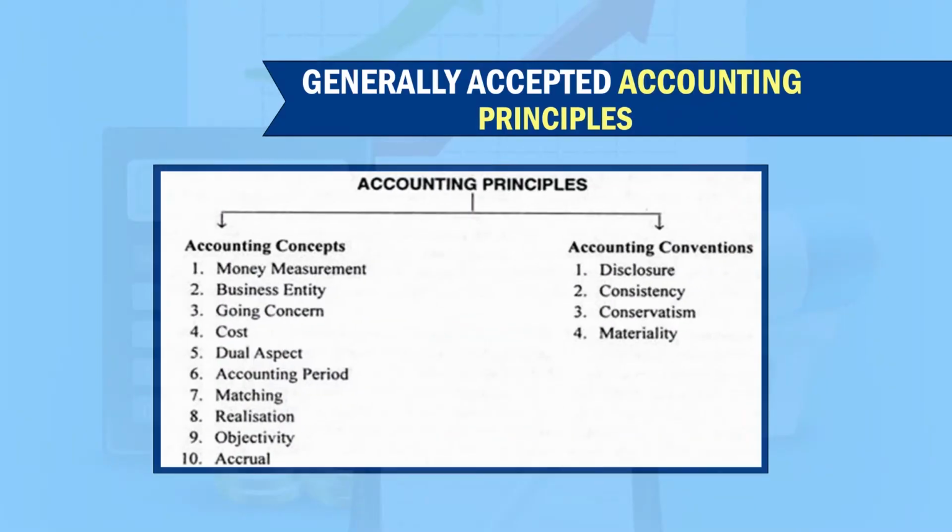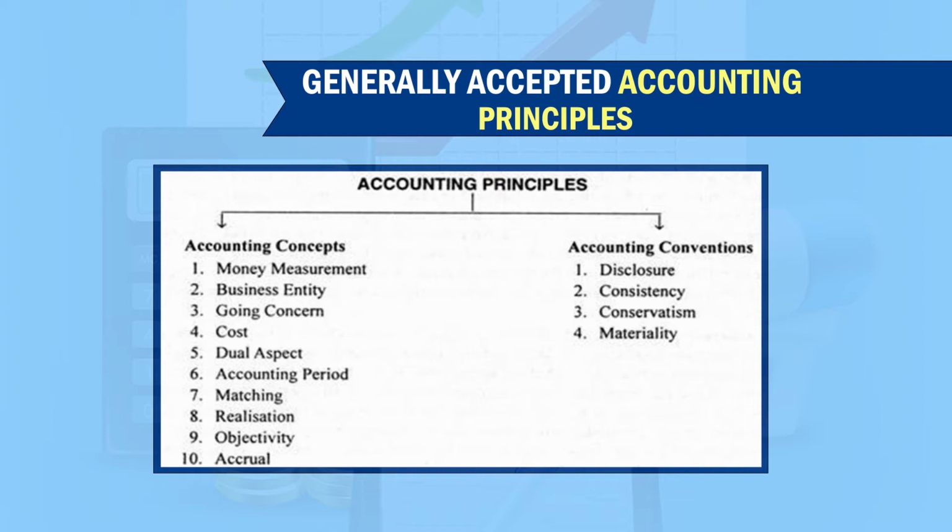When we talk about accounting principles, they have been bifurcated into two parts, that is accounting concepts and accounting conventions. Here you can see that there are 10 accounting concepts and 4 accounting conventions. We will discuss the accounting concepts and accounting conventions one by one. The first one is accounting concepts.